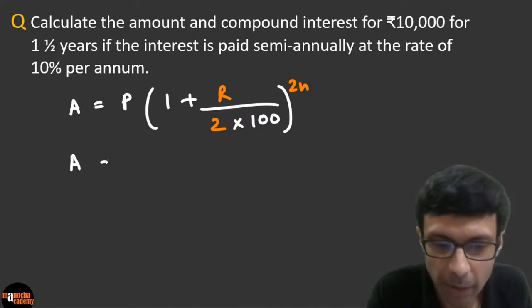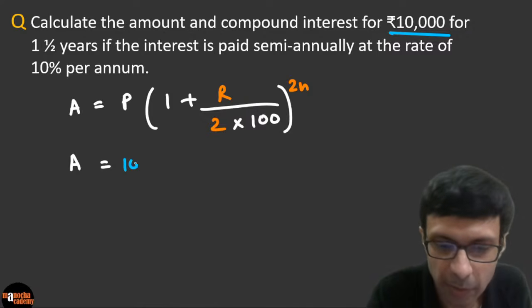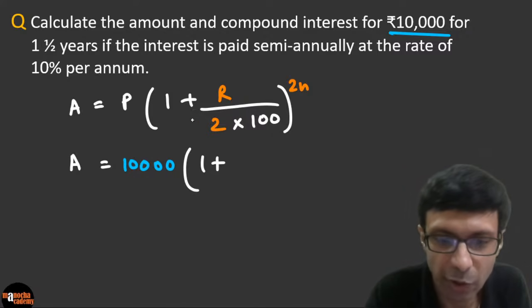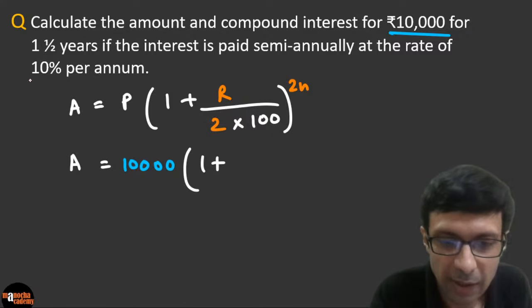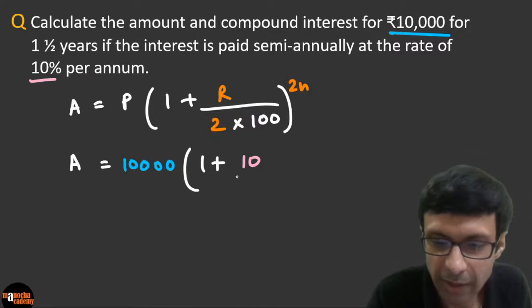So what will be the total amount? The principal is given to you as 10,000, so substitute the principal here, 10,000, and multiply it by 1 plus R by 2. R is given to us as 10%, so it's basically going to be 10 divided by 2 here.